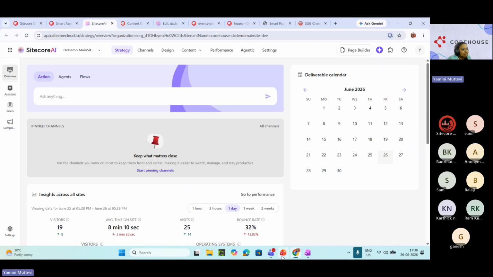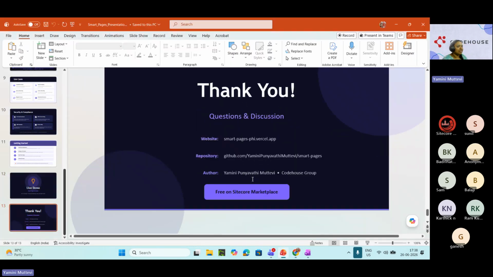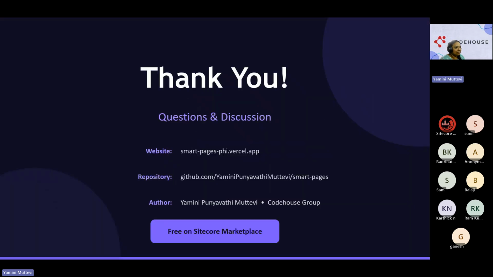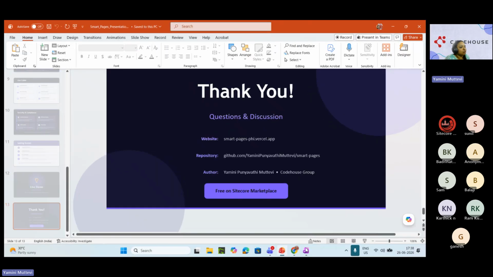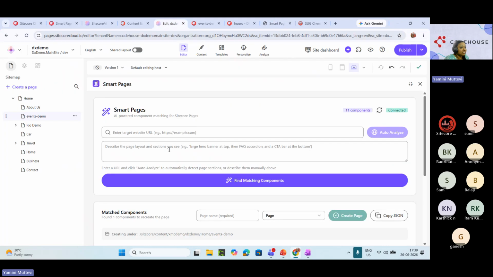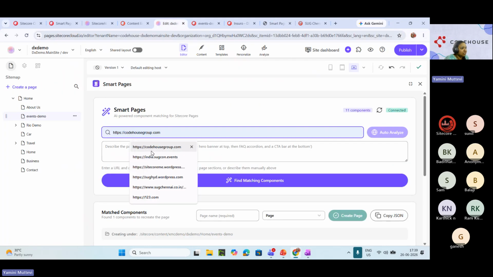Okay, I think that's all I have for today. Any other questions you can ask me now? And it's a free application, and these are the repositories I have, and the website is at Smart Pages, but that is not useful at all because it's a versatile application. It does nothing but show an overview of how it looks. That's all. If you want to explore more pages, I think we are on the correct page. I can go ahead to show you something else.